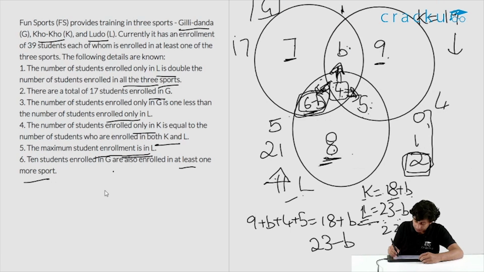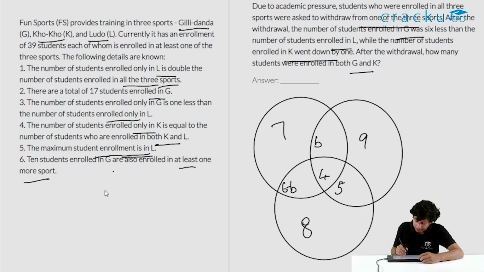So let's understand this. It says the number of enrollments in K went down by 1. So 1 student should have gravitated here. So 6 minus B will become 7 minus B. There are 3 students who have gone in either direction. So let's say this is X. If this is X, then this will be 3 minus X plus 3 minus X. And this will become 0.